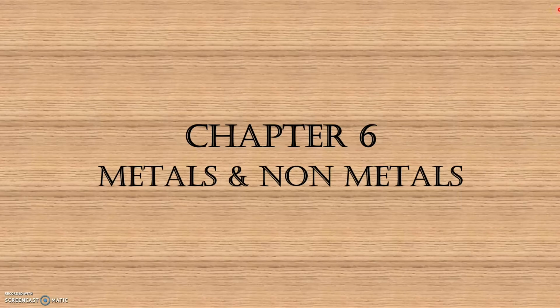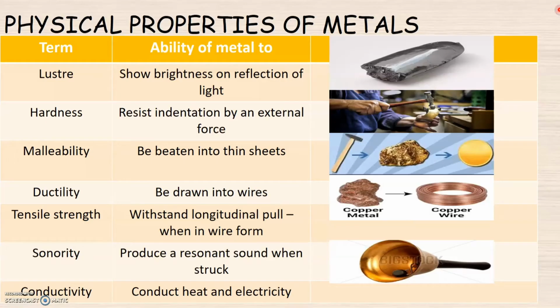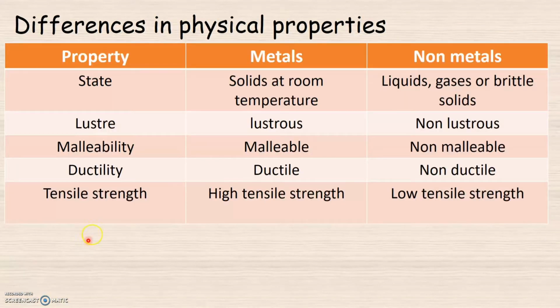Having now understood various physical properties of metals, we will now see how these physical properties differ in case of metals and non-metals. The first physical property we have taken for comparison is state. Generally, most of the metals are solids at room temperature, while non-metals exist either as liquids, gases, or as brittle solids when they are at room temperature.